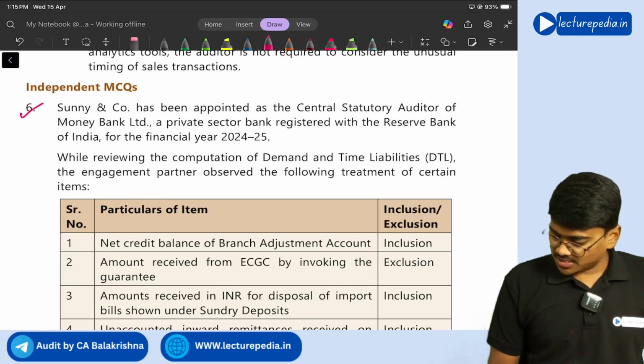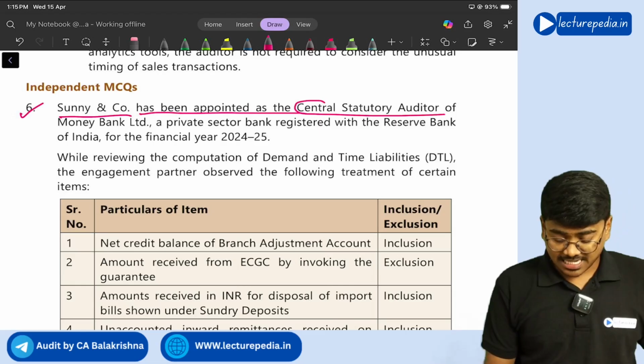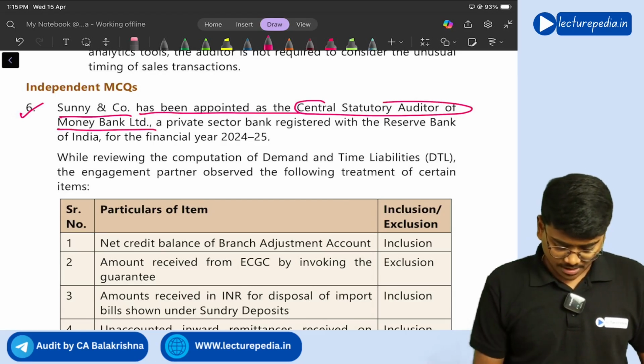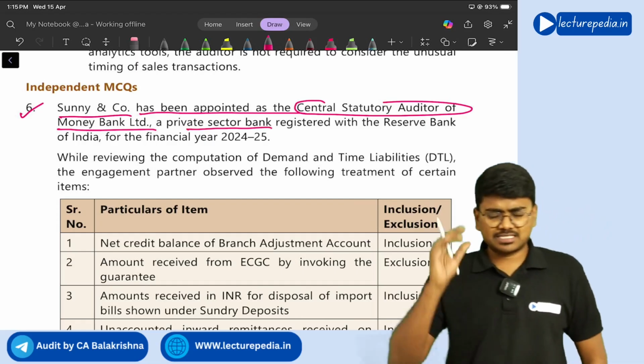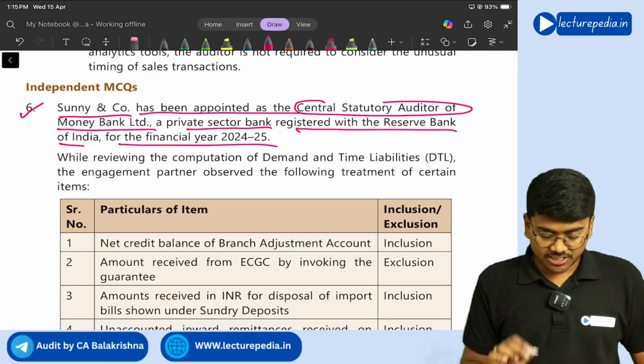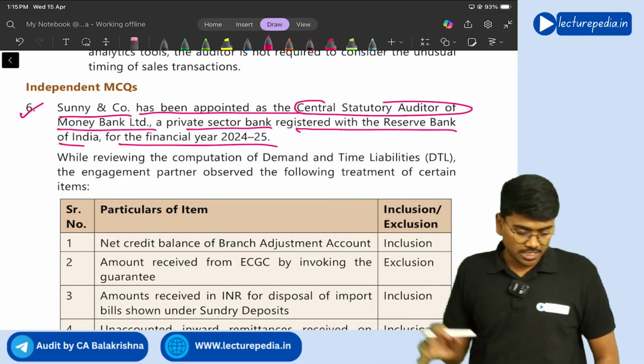So MCQ number 6. Sunny and Co has been appointed as central statutory auditor of Money Bank, a private sector bank, registered with RBI for financial year 2024-25. So this MCQ is related to bank audit.